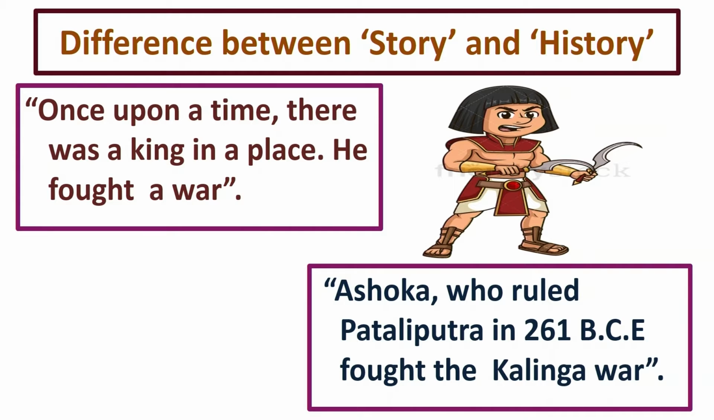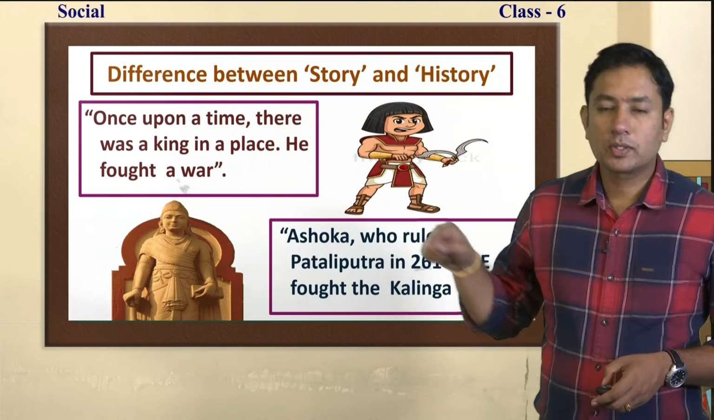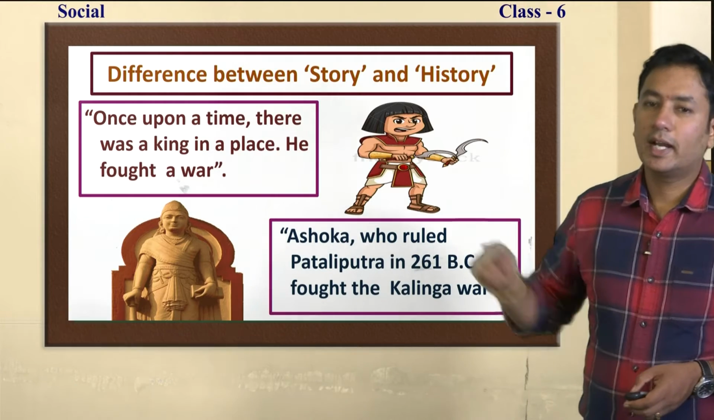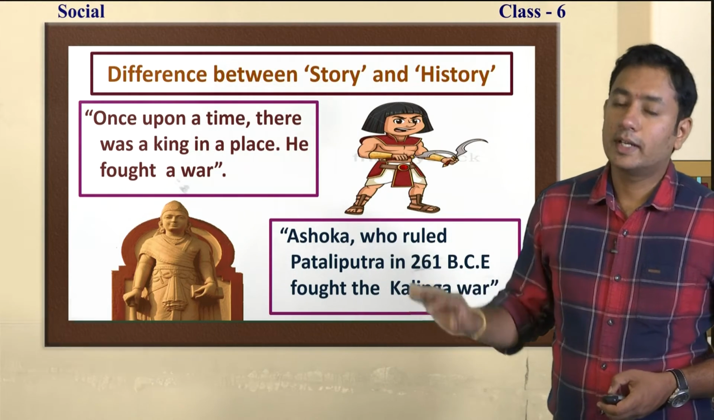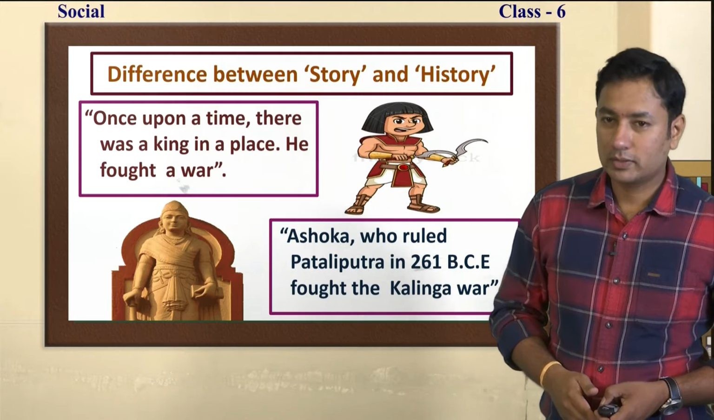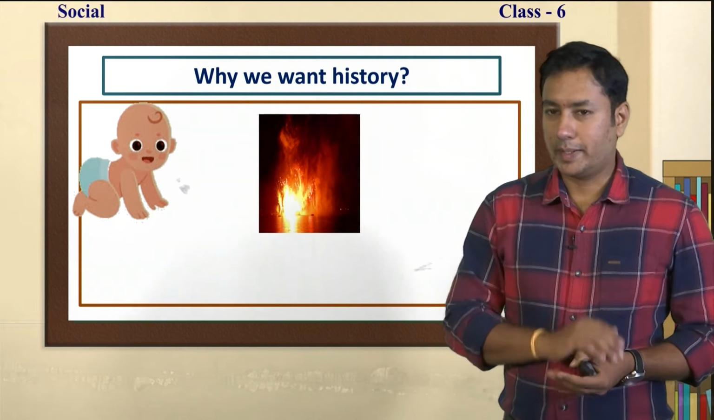Ashoka, who ruled Pataliputra in 261 BCE, fought the Kalinga war. This is called history because here we can see a king, a time, a person's name, a place, everything. With proof we are talking here. So this is considered history and this one is considered a story. Story is different, history is different. Okay, do you understand?